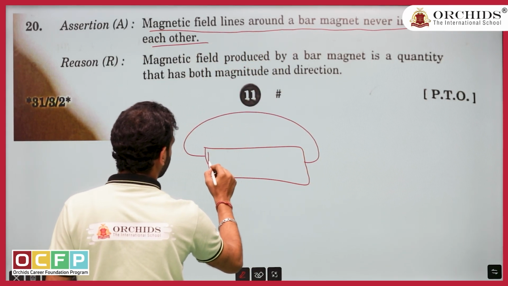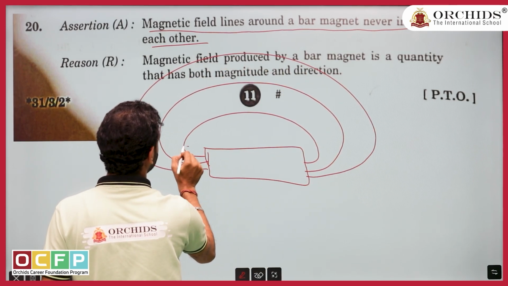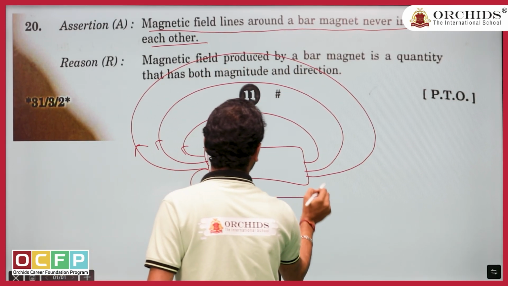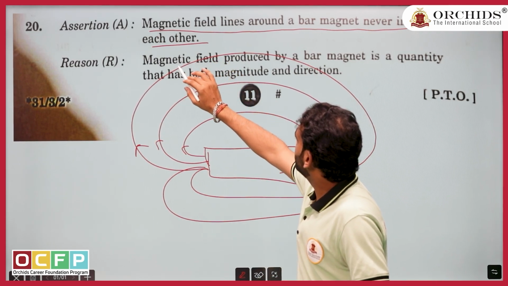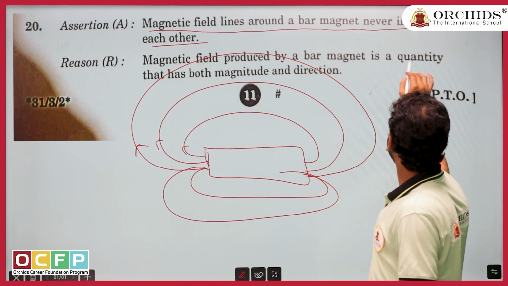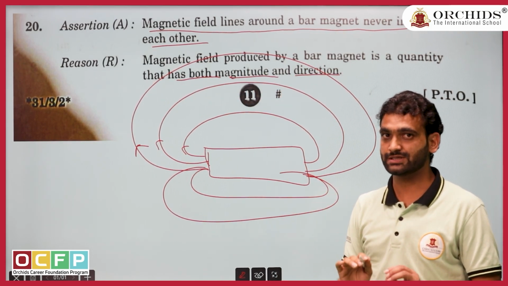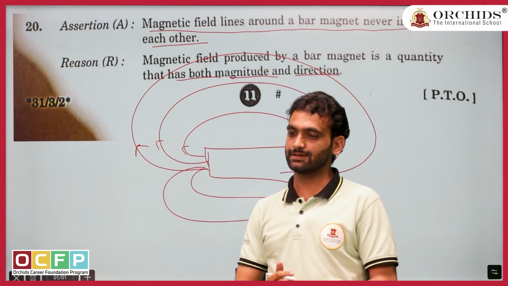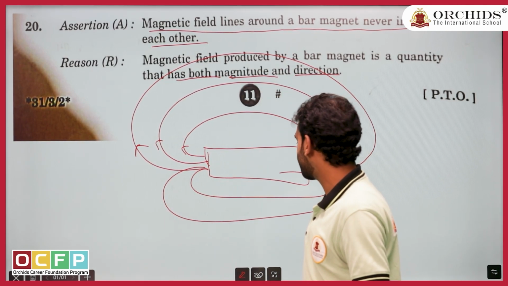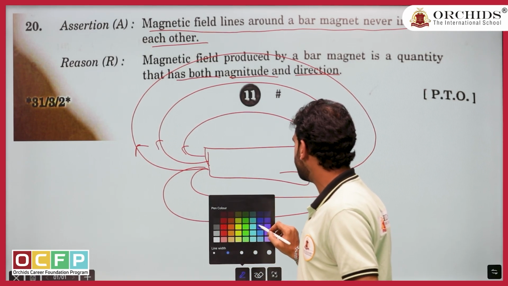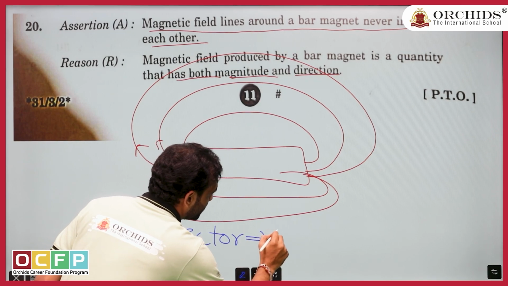So, this is our bar magnet. These are the magnetic field lines. I have just drawn the upside. Obviously, they are going to be on the downside also. But let us focus on one part. Magnetic field lines produced by a bar magnet are a quantity that has both magnitude and direction. Obviously, if a quantity has both direction and magnitude, what does that mean? That means the quantity is a vector quantity. If it is a vector quantity, that means direction matters.